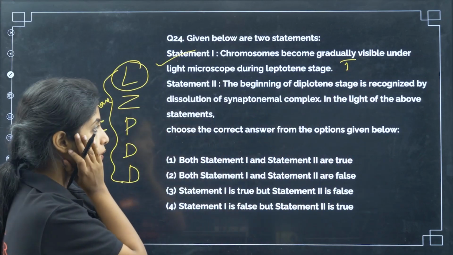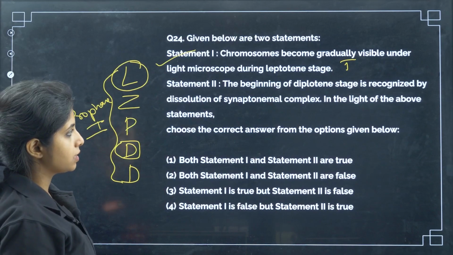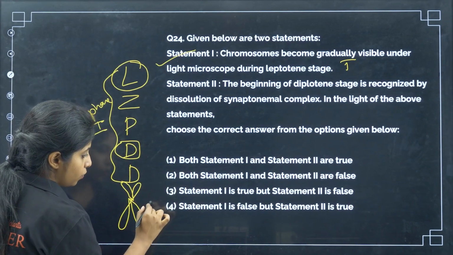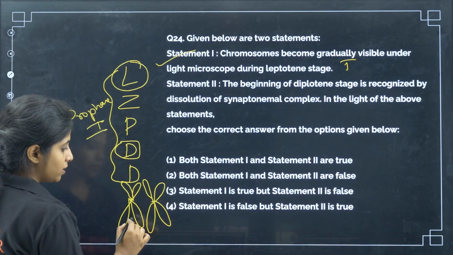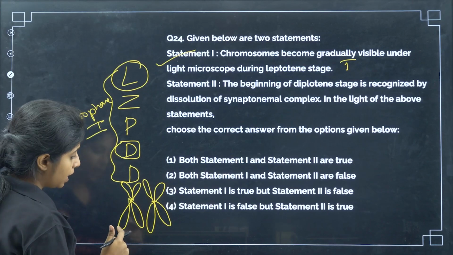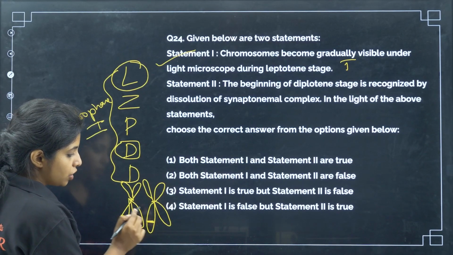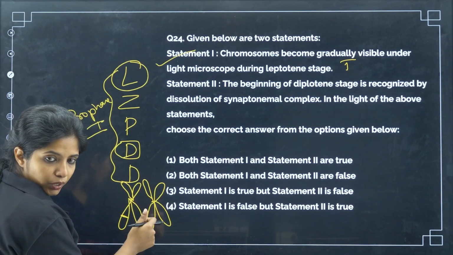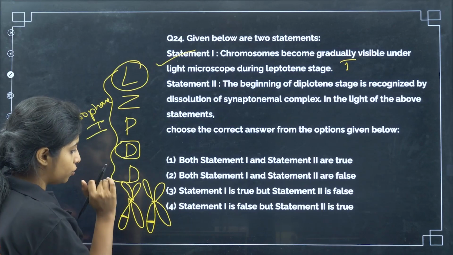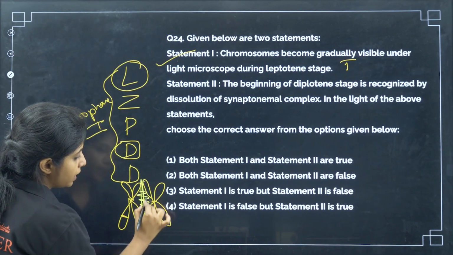Now, the beginning of diplotene stage is recognized by dissolution of synaptonemal complex. There are two homologous chromosomes like this. Homologous chromosome as in I get one chromosome from one parent, another chromosome from the other parent. Over here, suppose I have a gene for height, here also I would have a gene for height. It can be a different allele, capital T, small t, but anyway I would have it. So this is known as a homologous chromosome. Two homologous chromosomes are joined together with the help of synaptonemal complex.